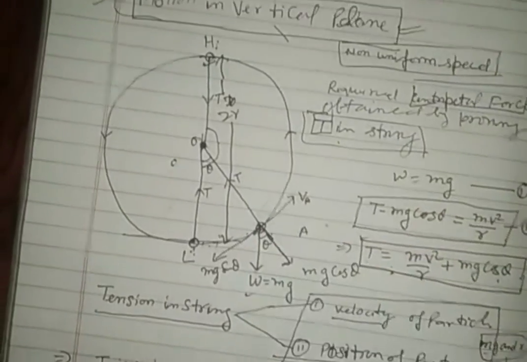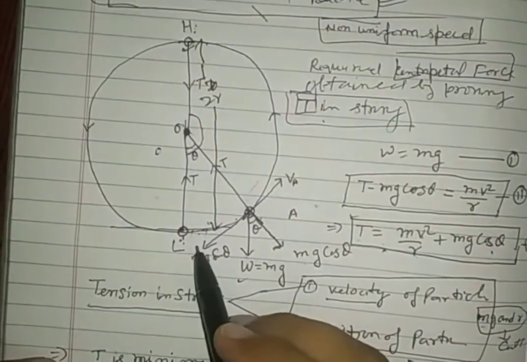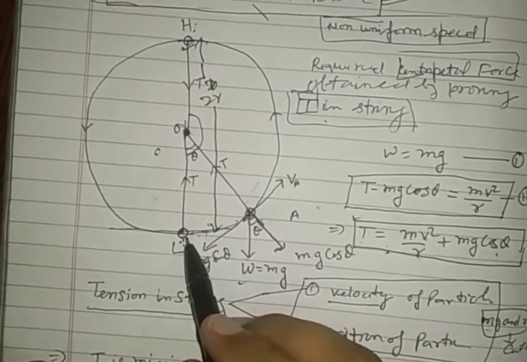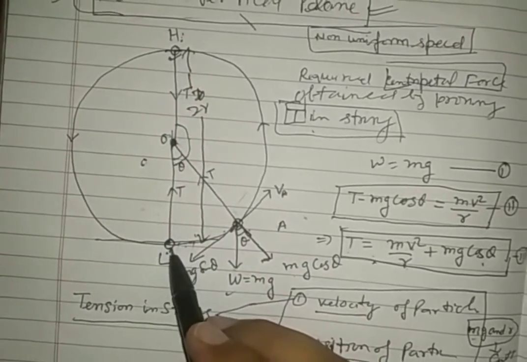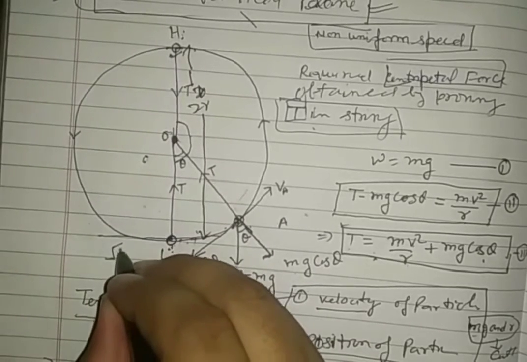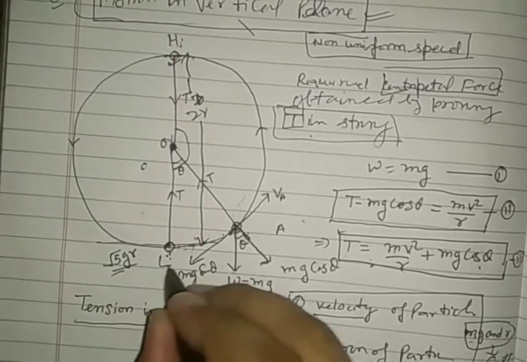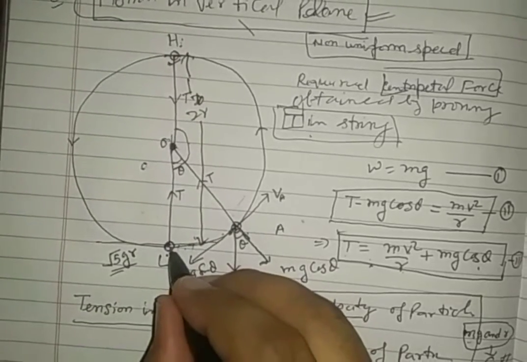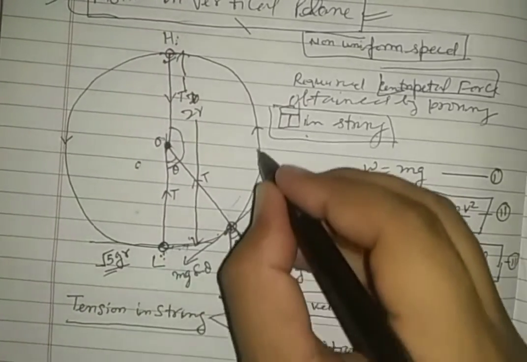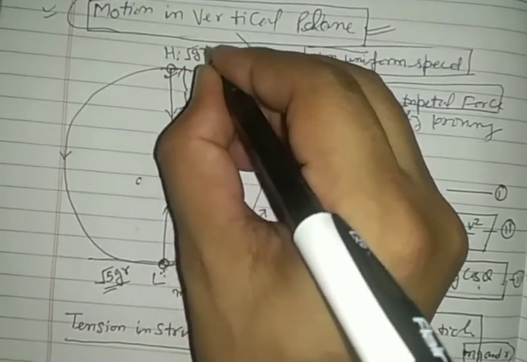If one wants to sustain vertical motion, the minimum velocity at L must be under root 5gr. If the velocity here is under root 5gr, then the velocity at the top will be under root gr.